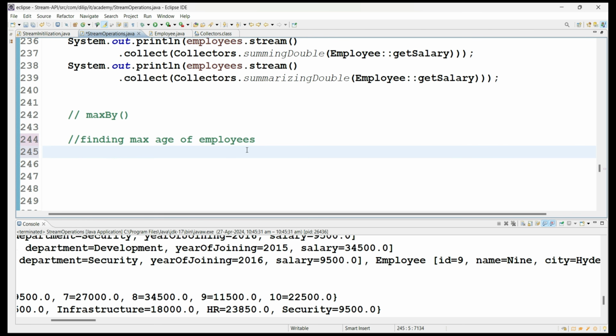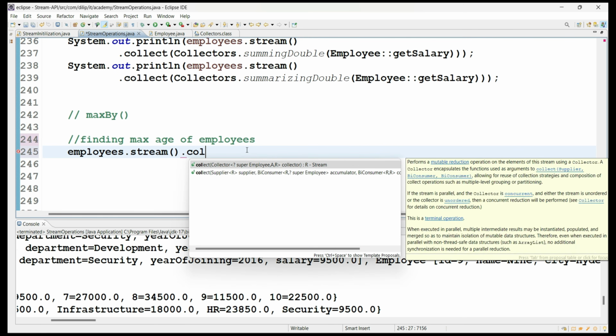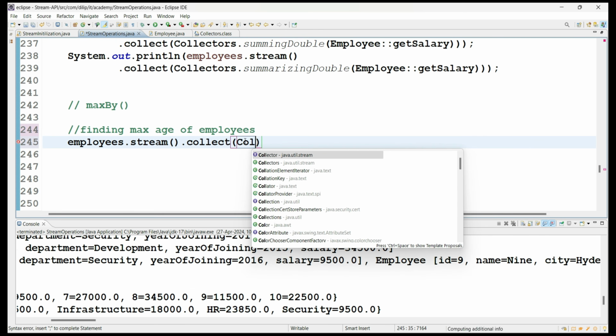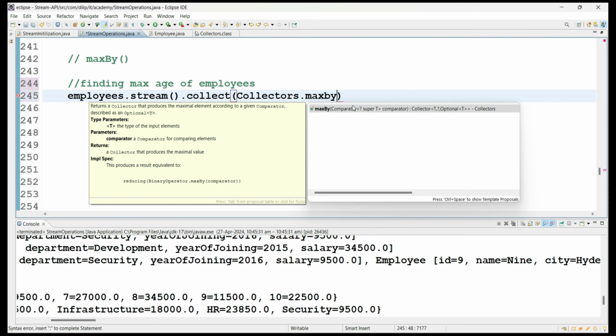See here what I am doing: employees.stream, create the stream object, and from that, collect. Now what method are we using? Collectors.maxBy. Internally it is using a Comparator, so we have to provide the comparator implementation, like what we discussed in the previous min or max methods, when we applied min or max as terminal methods.